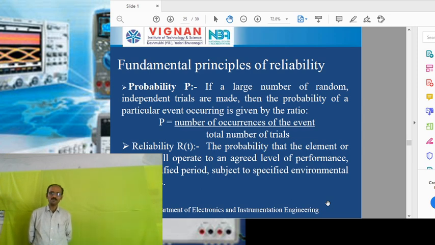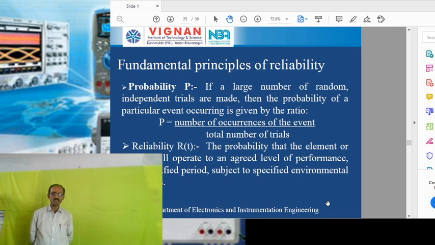Then the probability is 30 by 100, which equals 0.3. So the probability of getting heads is 0.3. Similarly, the probability of not getting heads is 0.7, because the number of occurrences of not getting the event is 70 and the total number of trials is 100, which equals 0.7.